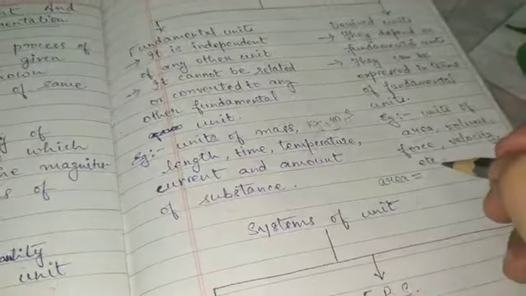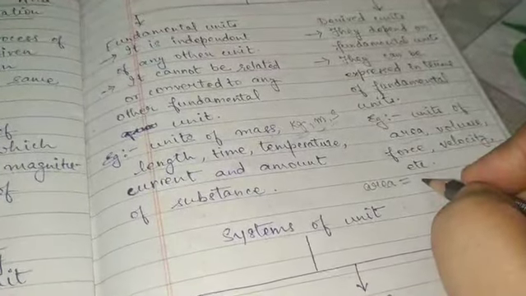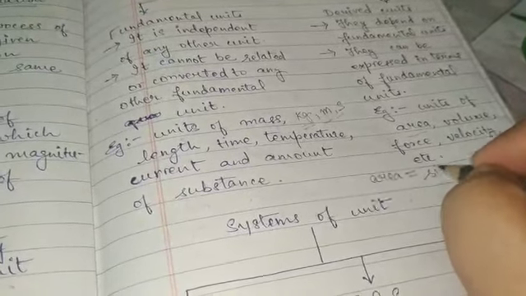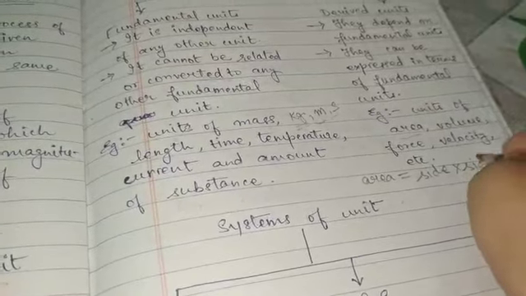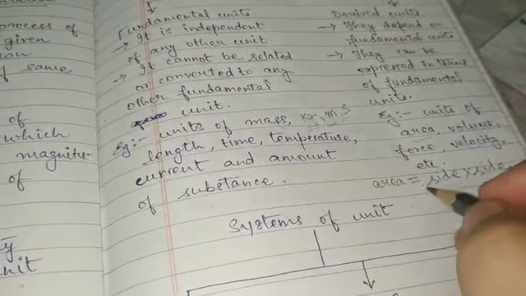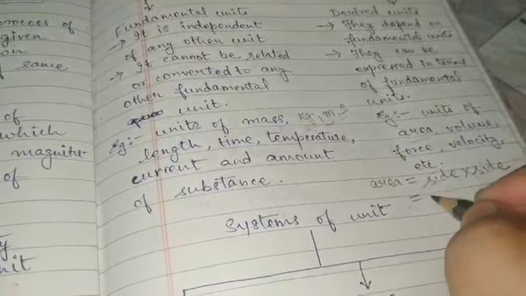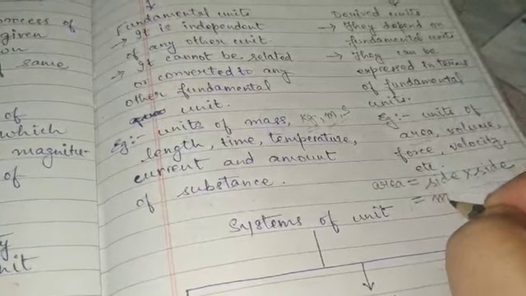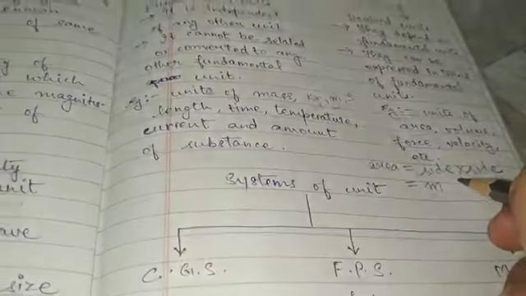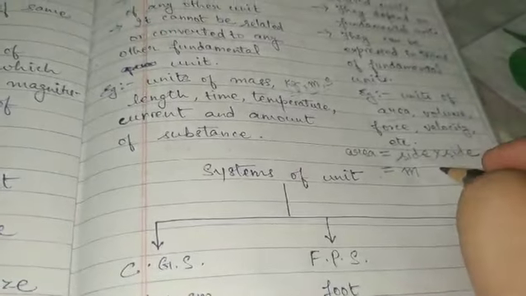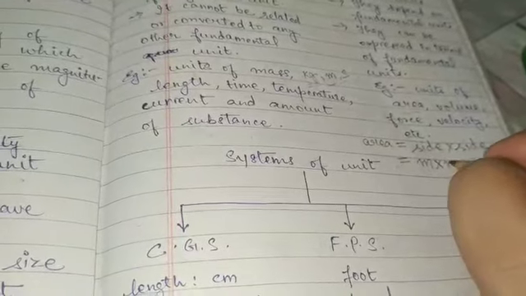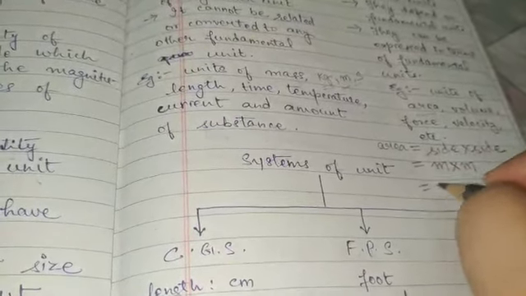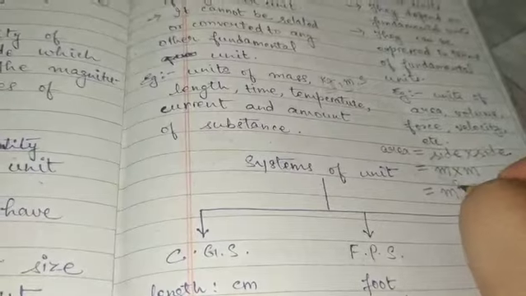Suppose I talk about a square. The area of a square is side multiplied by side. So how will I get the unit of area? I will write the unit of side. Suppose I'm measuring it in meter, I can measure a side in centimeter also, but for now meter, and the other side again meter. This gives us the unit of area to be meter square.